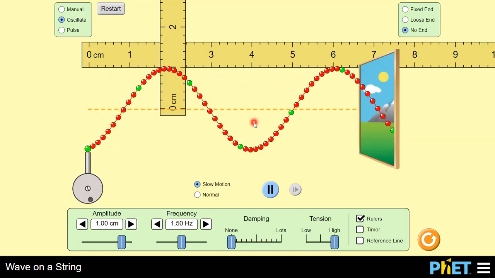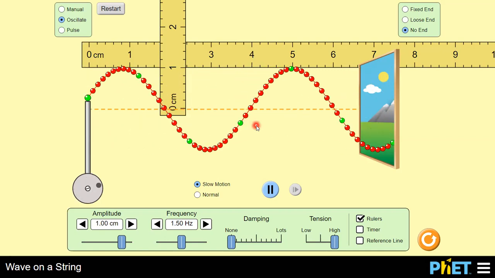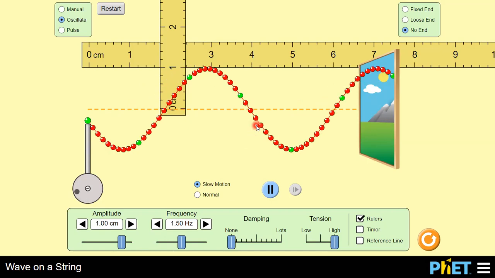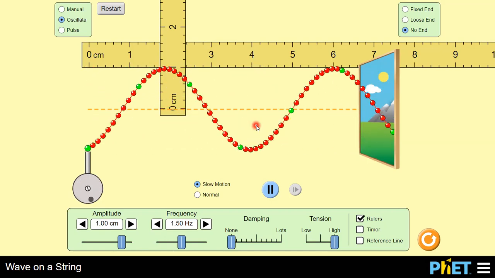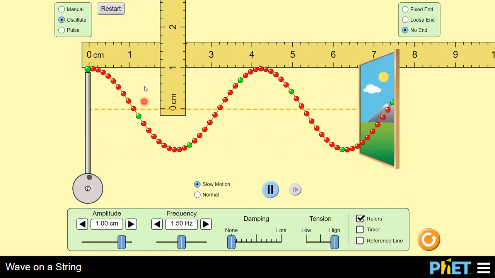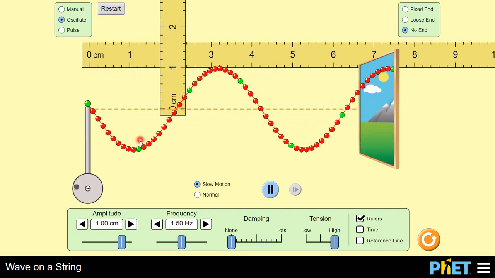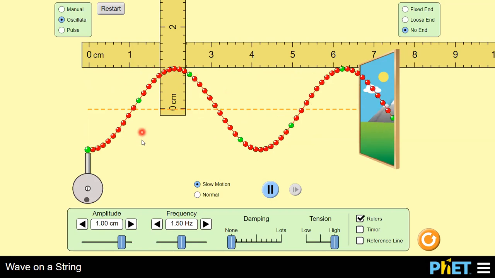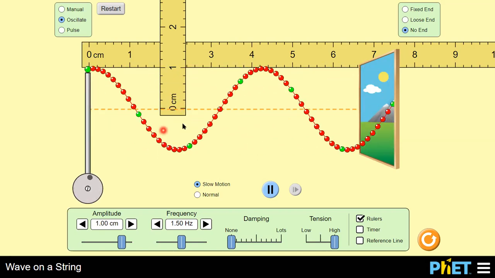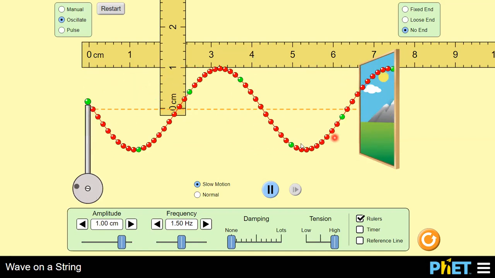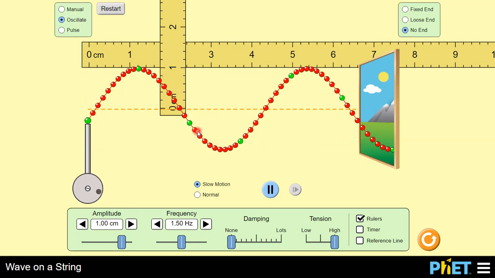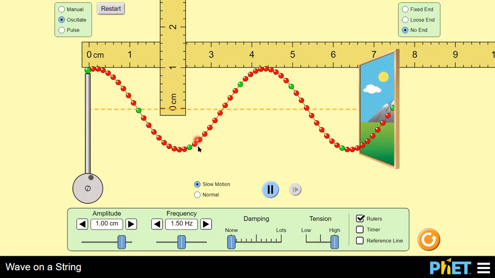Similarly, the time period and frequency are also the same for each particle. What is time period? The time taken by the particle to complete one oscillation. If this green particle completes one oscillation in 2 seconds, then each and every particle of this rope completes one oscillation, or one vibration, in 2 seconds.